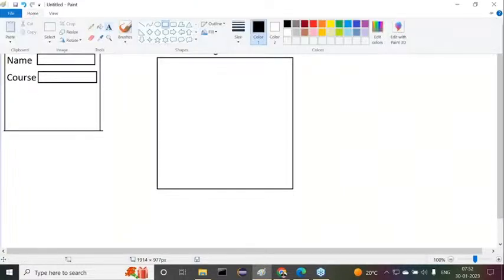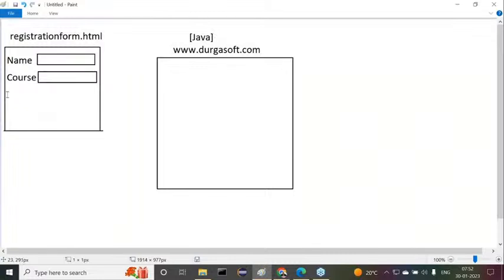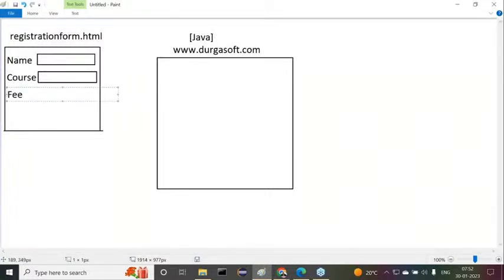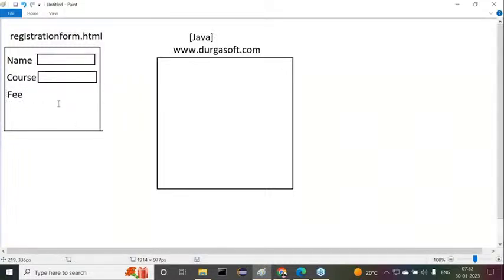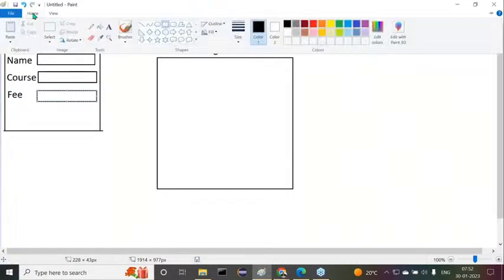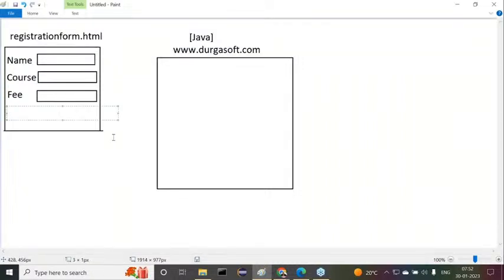Then when we select the course, the fee is automatically selected. Then next are the credit card details, the credit card number, or we can go for UPI payment and UPI ID. Whatever you want to use, that payment option is available.